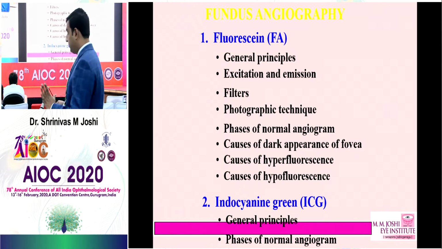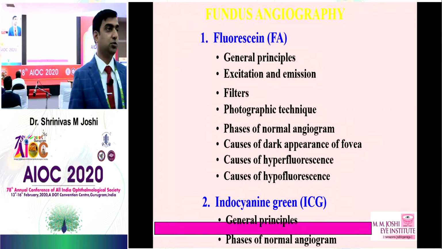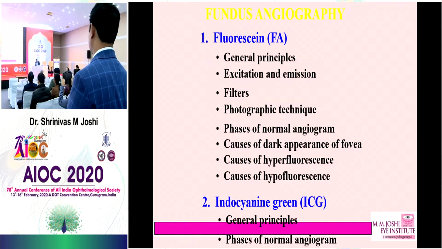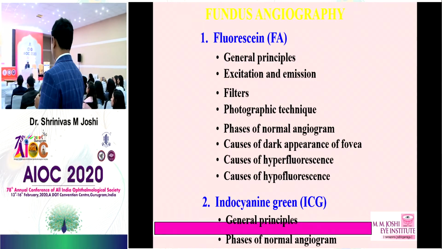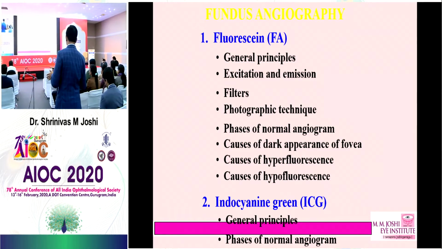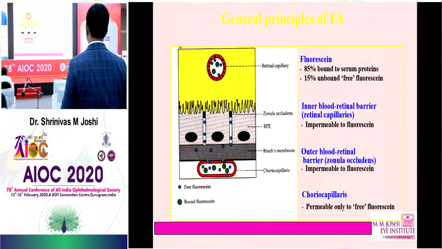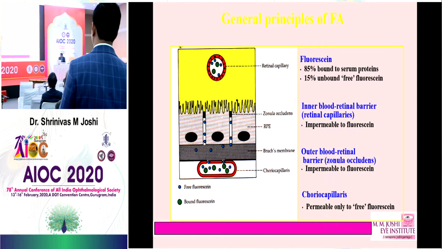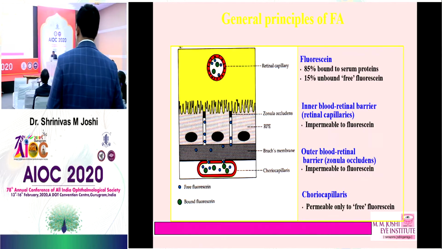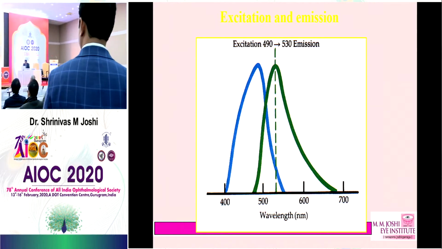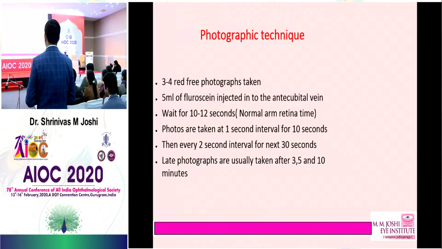Coming very briefly to FFA and ICG, whenever a question is asked in the examination, you need to write based on the principles: what are the excitation and emission, what are the filters, techniques, what are the phases of the normal angiogram, what are the causes of hypofluorescence and hyperfluorescence. I'll not go into the detail. General principles, I think you all know it. It's 85% serum bound and 15% unbound, free fluorescein. This is what the excitation and emission filters are. I'll not go into the details. This is a photographic technique.